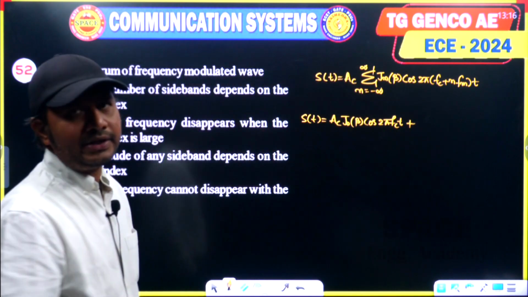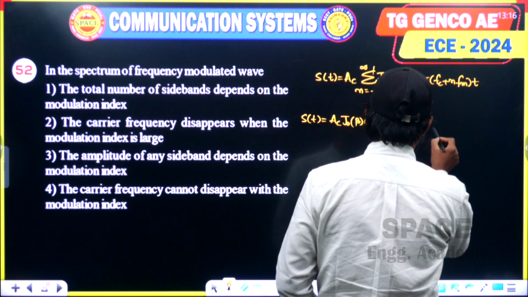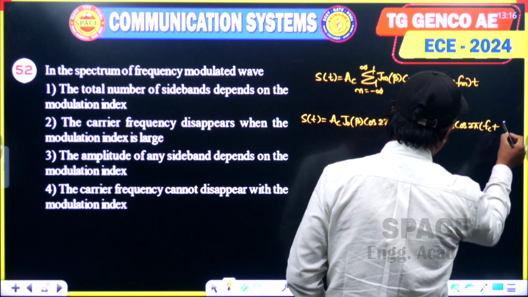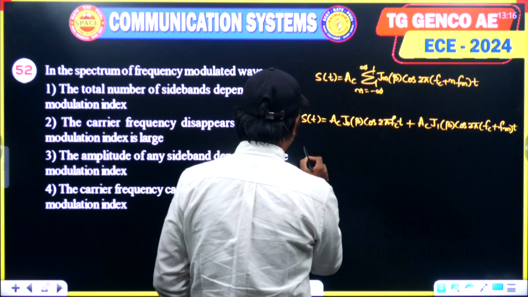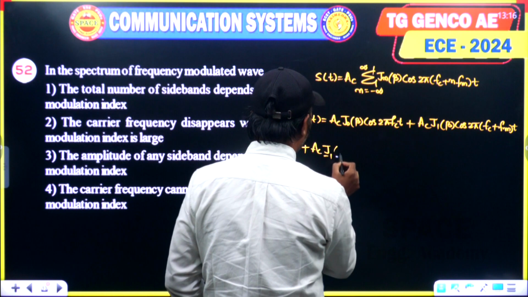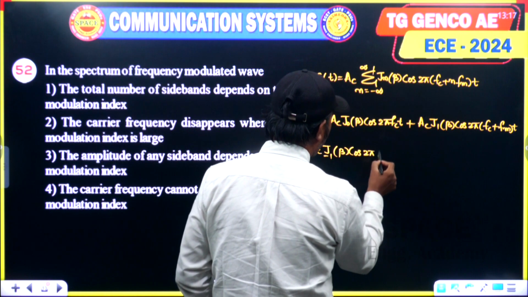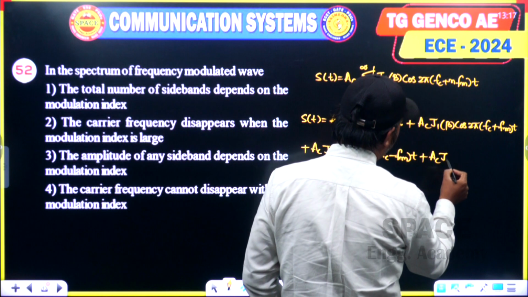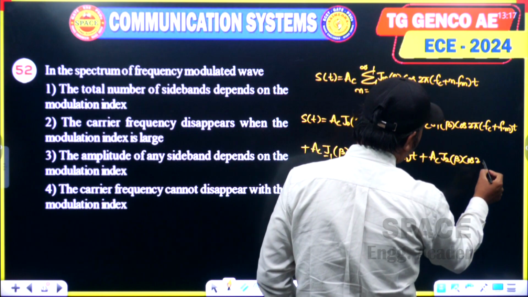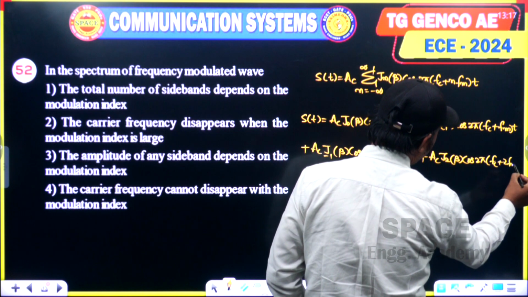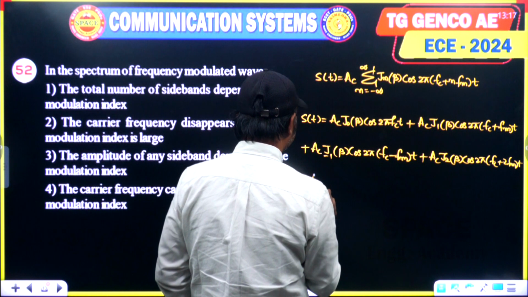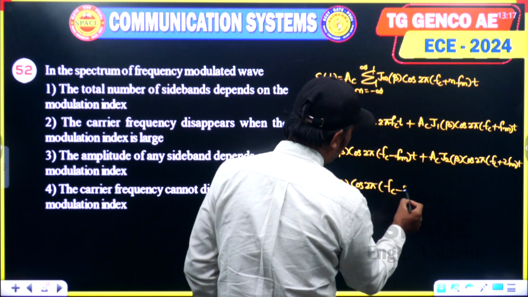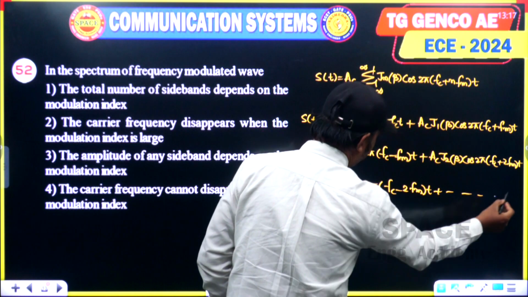If I substitute different values of n: for n equal to 0, AC into J0 of beta into cos 2 pi Fc t; for n equal to 1, AC into J1 of beta cos 2 pi into Fc plus Fm into t; for n equal to minus 1, AC into J minus 1 of beta cos 2 pi into Fc minus Fm into t; for n equal to 2, AC into J2 of beta cos 2 pi into Fc plus 2Fm into t; for n equal to minus 2, Fc minus 2Fm into t, and so on.